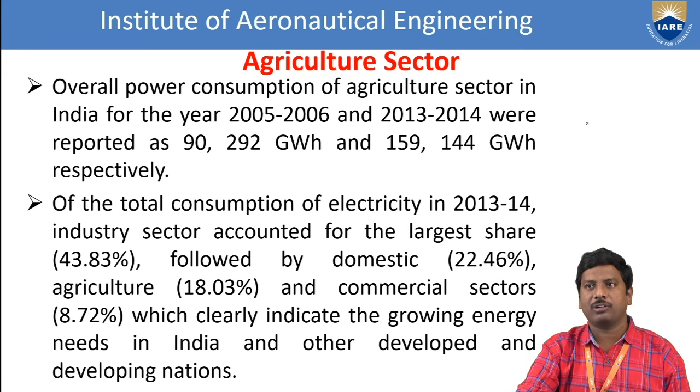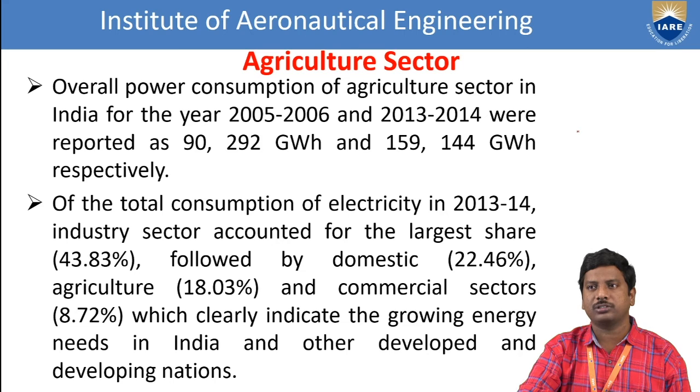So overall power consumption of the agricultural sector in India for 2005 to 2006 and 2013 to 2014 was reported at nearly 90 and 290 gigawatts and 159 and 144 gigawatts respectively. From 2005 to 2013, in the span of 8 years, it increases from 90 gigawatts to 159 gigawatts. And from 2006 to 2014, in the span of 8 years, it goes from 292 gigawatts to 144 gigawatts respectively.